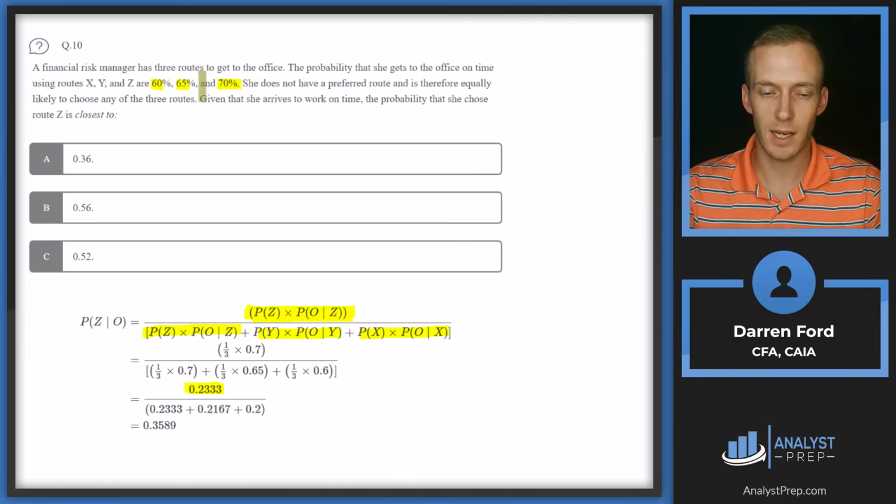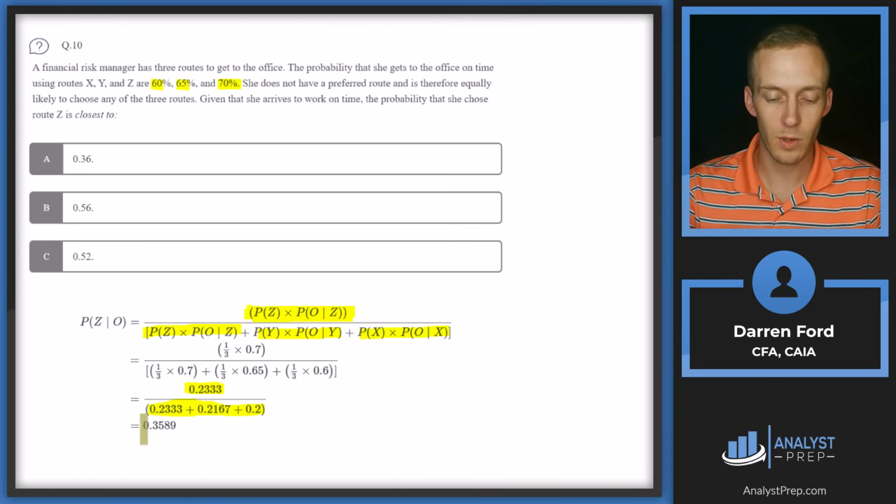So whichever route we take, what's the probability that we'll get to work on time? It's going to be 1/3 times 0.7, 1/3 times 0.65, and then 1/3 times 0.6. And that's going to lead to our denominator. So when we work that math through, it gives us 0.3589, which rounds to answer A, 0.36.